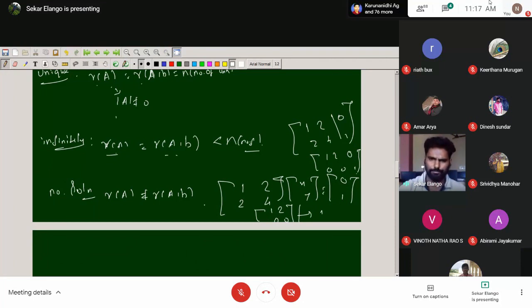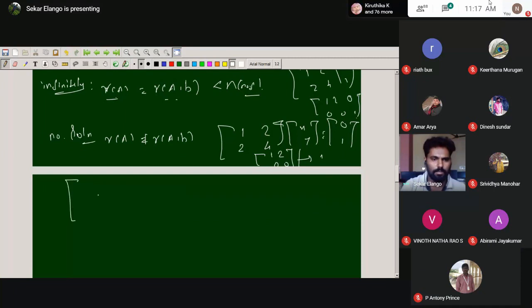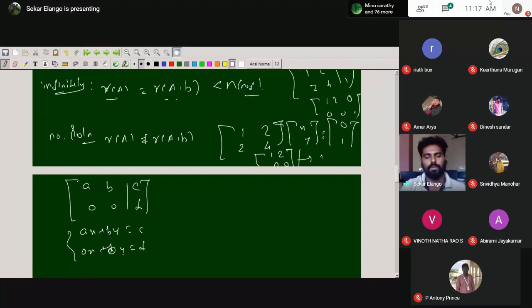You can understand it with this idea. Otherwise, you can write it as an equation. Suppose the matrix is a, b, c, 0, 0, with some non-zero number. This is for the A matrix, so ax plus by equal to c. Here it comes from 0x plus 0y equal to t, where t is a non-zero number. You can choose any x and y, the left side will be 0, but the right side is non-zero. So it is not possible. This is another no solutions idea.